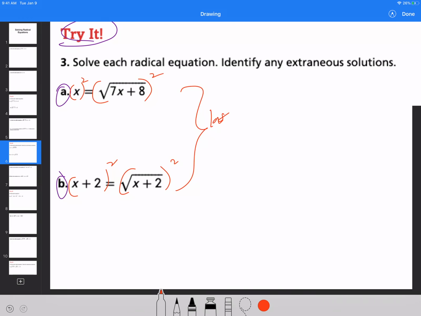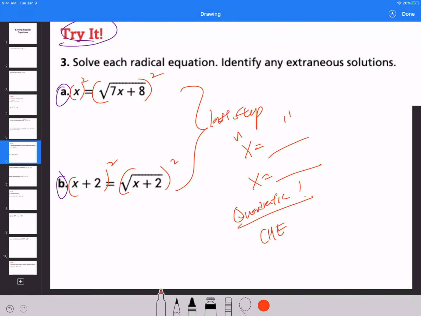Your last step, please keep in mind, is not to say, oh, Mr. Kim, x is this and x is that, because I guarantee you will run into a quadratic. But you remember, check for the answers. Plug it back in, please. I cannot emphasize this enough. Check and plug it back in.